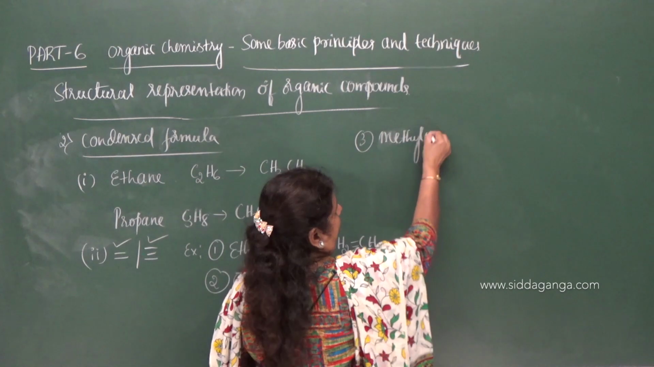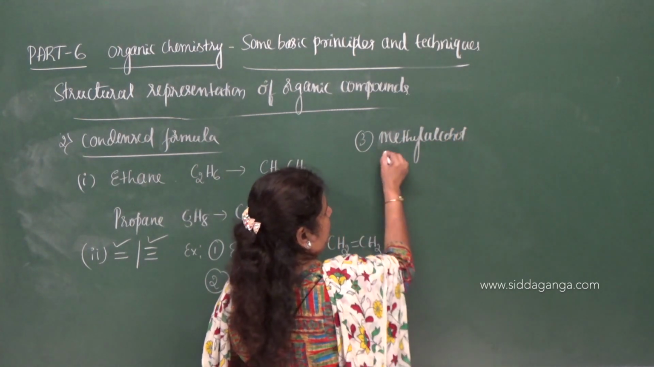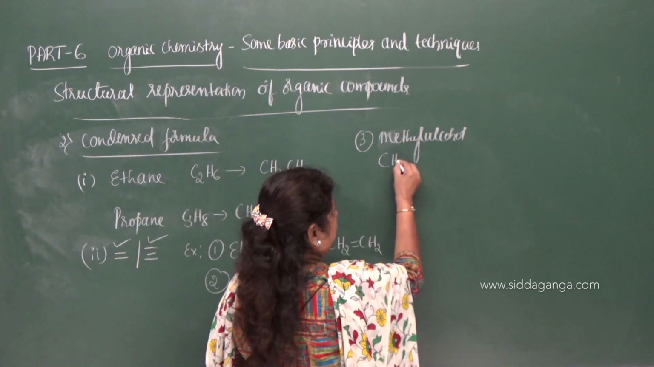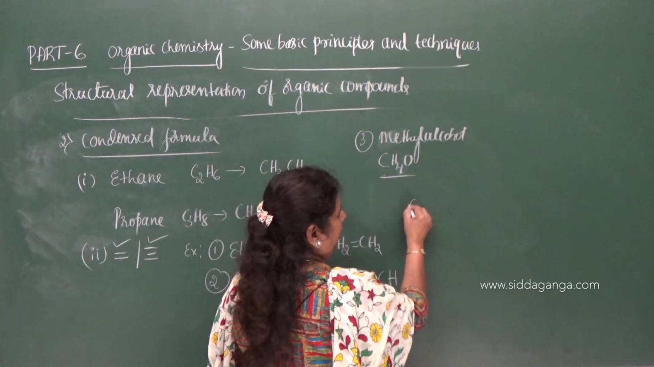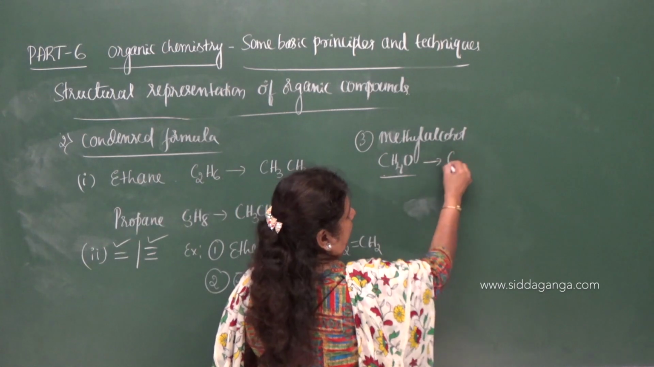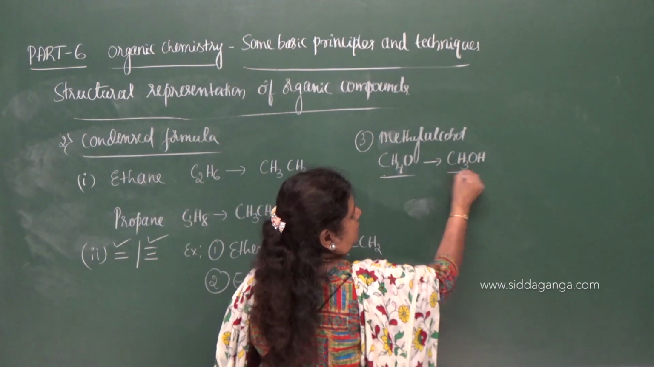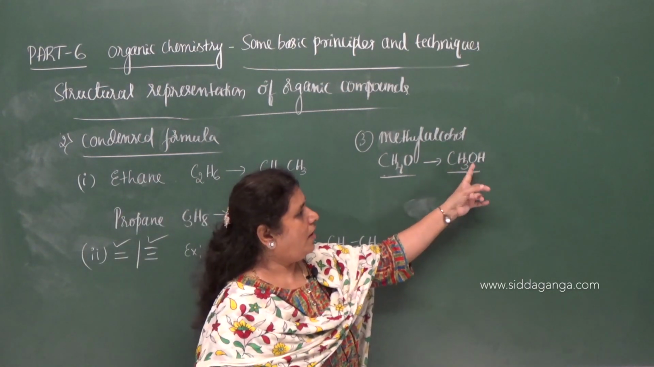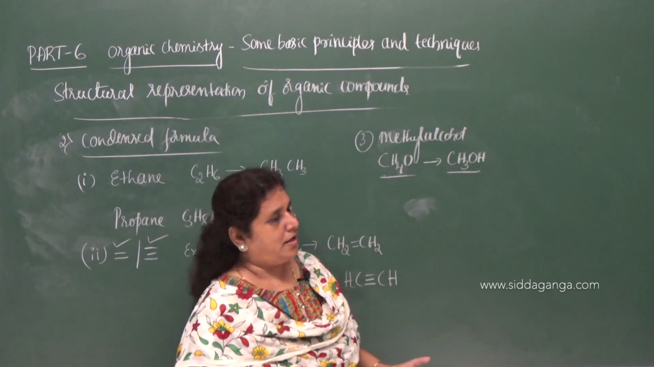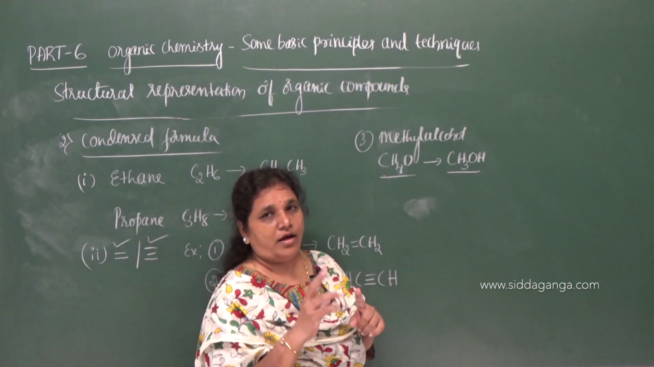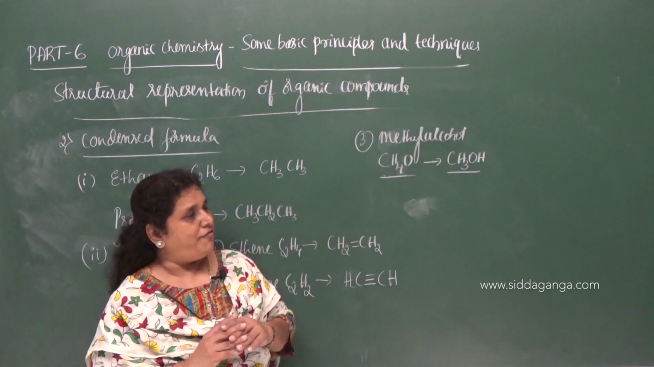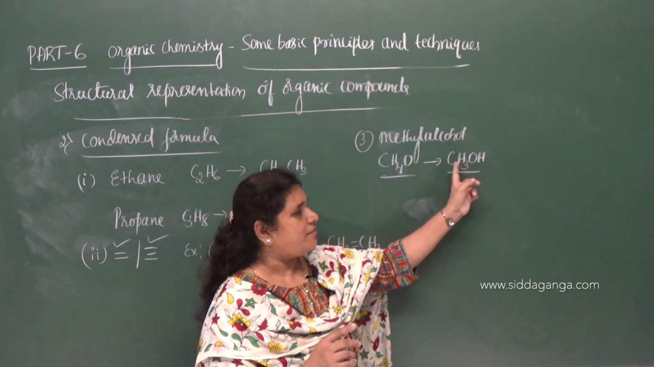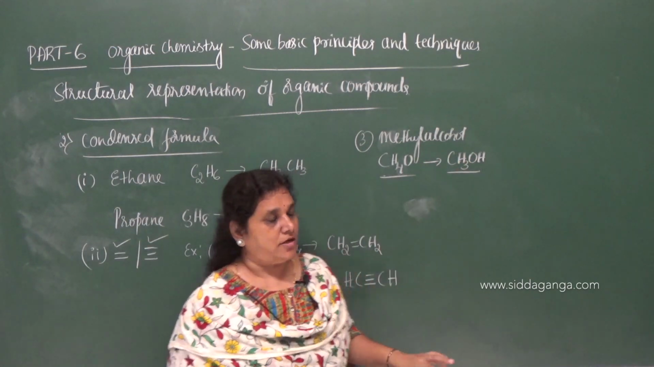And similarly, a third example you can give is methyl alcohol. Methyl alcohol is CH4O, that is the molecular formula, and here you can give the condensed formula as CH3OH. Since between carbon and oxygen there is a single bond and between oxygen and hydrogen there is a single bond, those single bonds are not shown in the formula, and that formula is called the condensed formula.